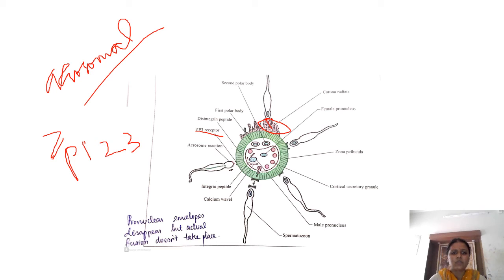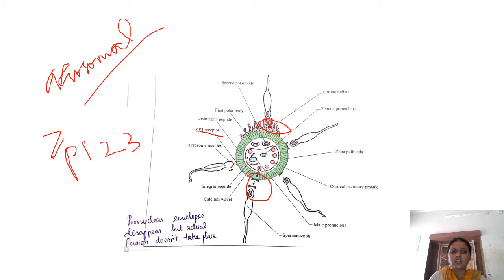So the head of the sperm binds to the zona pellucida 3 protein. Then what happens is calcium influx happens because of this interaction. So there is release of acrosin enzymes, and there is dissolution of the zona pellucida. Binding to the ZP3 receptor, there is release of acrosin enzymes.